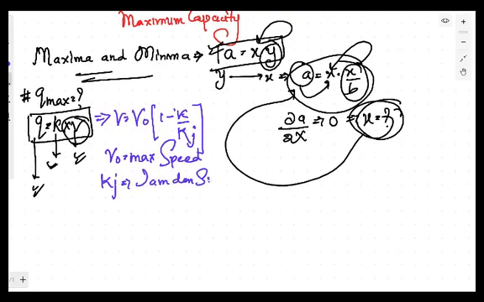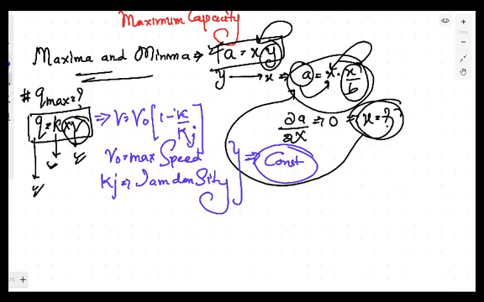Now, one thing is clear. If a value is changing between 0 to maximum value, then you can say that it is a variable. It can be 0, it can be anything between 0 to max. But if you say that this is maximum, then maximum quantity can only be a constant quantity. If I am saying that this is maximum, the maximum can be maximum only. एक ही value हो सकता है. You cannot say the maximum can be less than this, less than that. Maximum is maximum. It means that the maximum value of anything will be a constant value. So we can say that this maximum speed as well as maximum density is a constant value. ये change नहीं हो सकता है. क्यों नहीं हो सकता? क्योंकि maximum तो maximum है. It means that you have a relation of V is equal to V naught into 1 minus K by Kj.